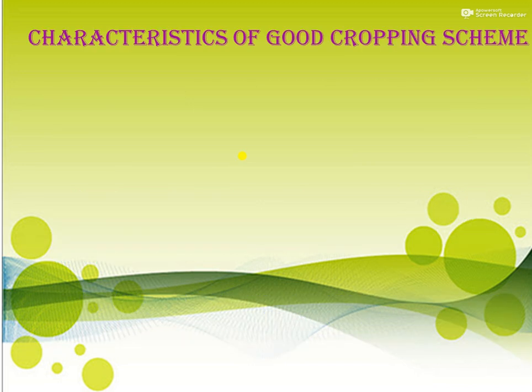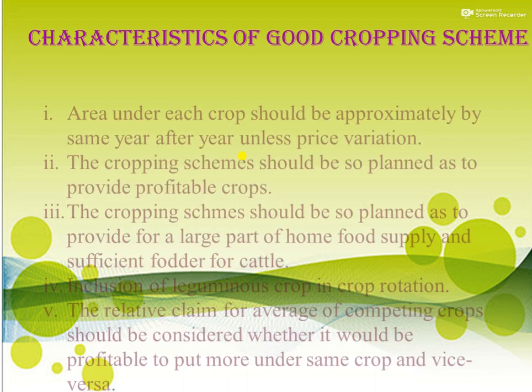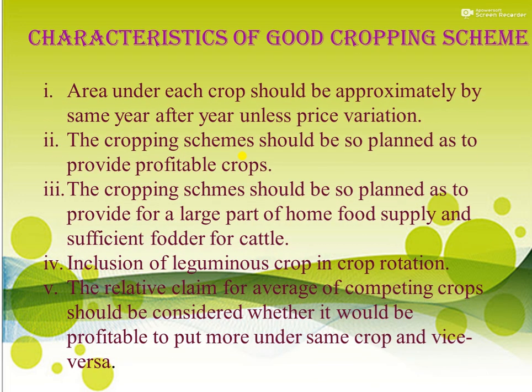As our third objective is the characteristics of a good cropping scheme, we should know what they are. The first characteristic is that the area under each crop should be approximately the same year after year unless there is price variation. Second, the cropping scheme should be planned so as to provide profitable crops.